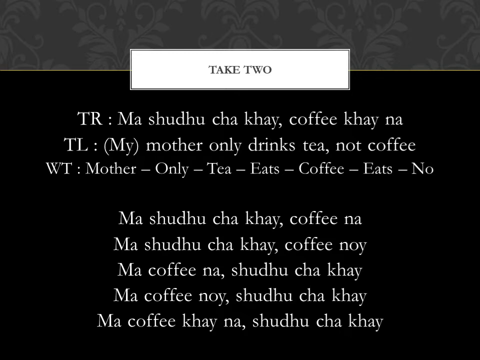Also, because we have dropped the verb from the negative section, we can replace na with noi. So the sentence can become মা শুধু চা খায়, কফি নয়. Now it's also allowed to flip the positive and negative portions around. So মা কফি না, শুধু চা খায়. মা কফি নয়, শুধু চা খায়. মা কফি খায় না, শুধু চা খায় are also possible variants.